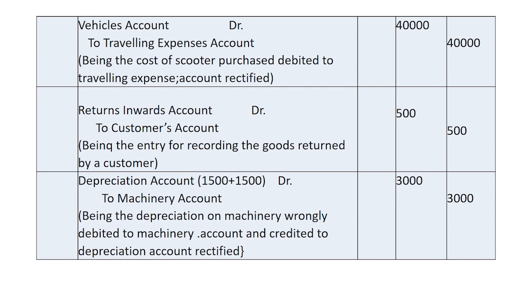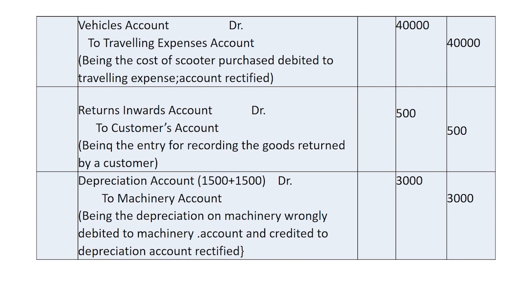And the last one, where the depreciation should have been charged to machinery account and machinery value should have been reduced, whereas the entry has been reversed in the books. So machinery account has been debited, depreciation account has been credited. Rather, it should have been depreciation account debtor to machinery account because depreciation is a loss and it has to be debit all expenses and losses. So depreciation account has to be debited, whereas machinery account should have been credited.